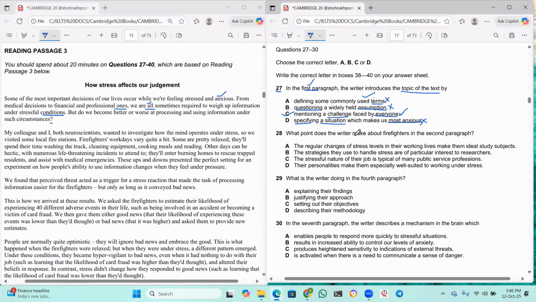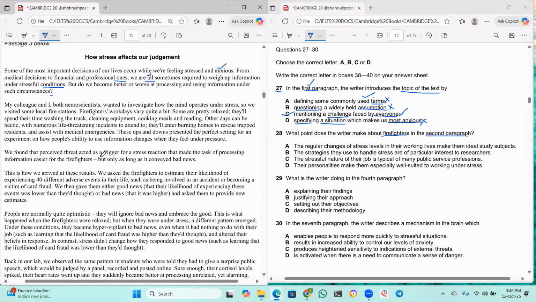What point does the writer make about firefighters in the second paragraph? We'll read the second paragraph and then we'll come to the options. Let us not waste any time. Now, my colleague and I, both neuroscientists, wanted to investigate how the mind operates under stress. So, we visited some local fire stations. Firefighters' workdays vary quite a bit.